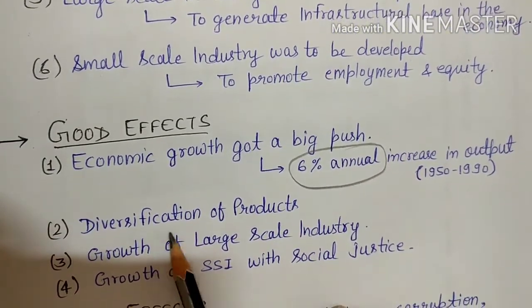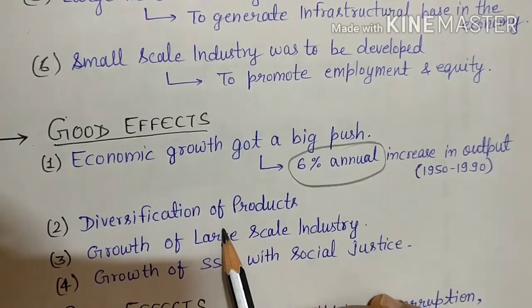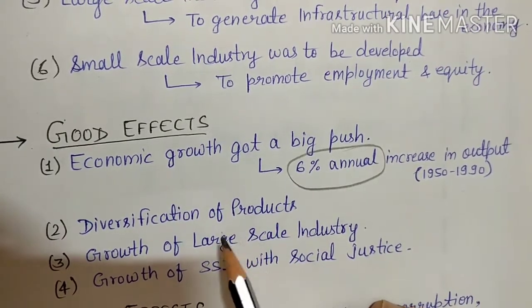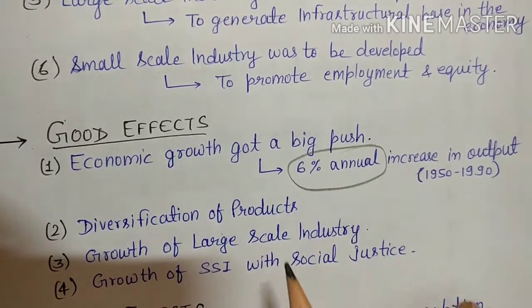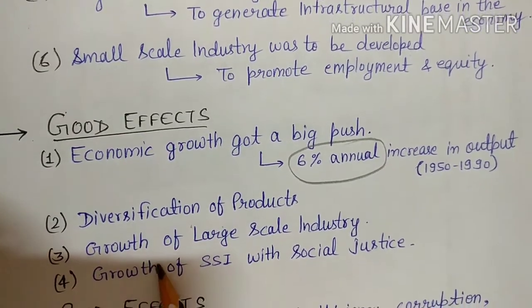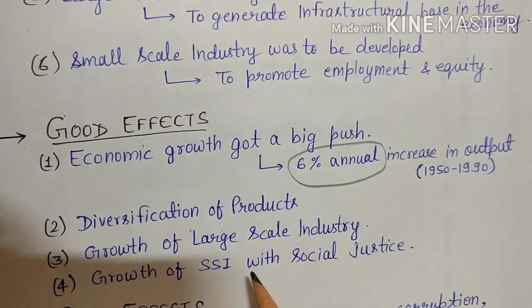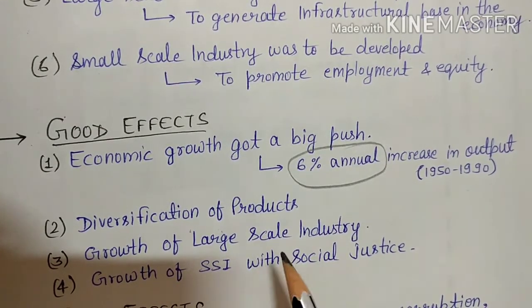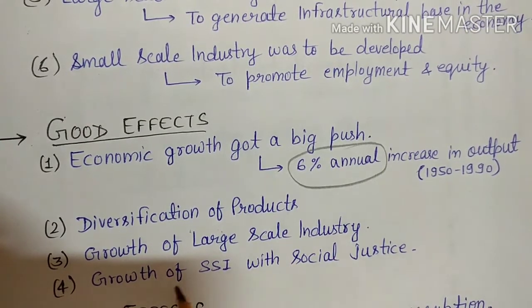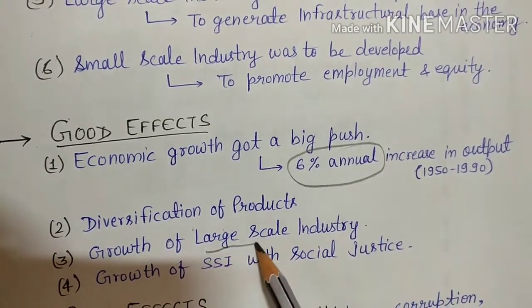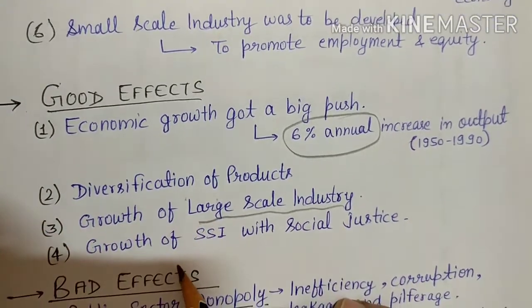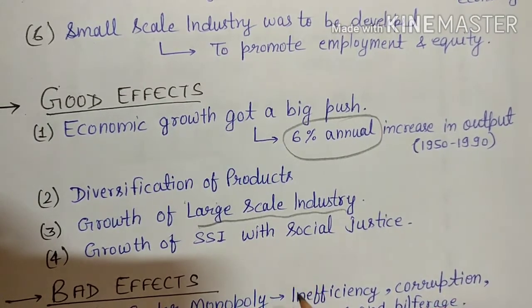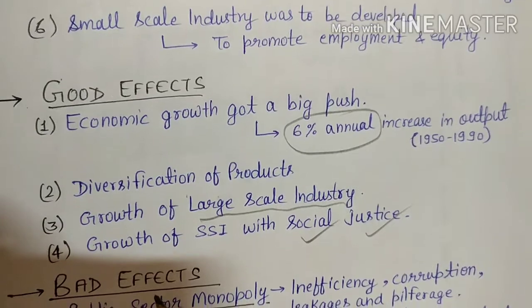Then comes what? Diversification of products. Now there is a marked diversification in the industrial sector, the sunrise industry, particularly electronics, marked its emergence in the domestic economy. Then comes what? Growth of large scale industries, like Rourkela and Bhilai steel plants, projected an infrastructural shift in the Indian economy. So these things are taking place to promote what? Large scale industries. Then what? Growth of SSI, which is contributing to achieving what? Social justice.